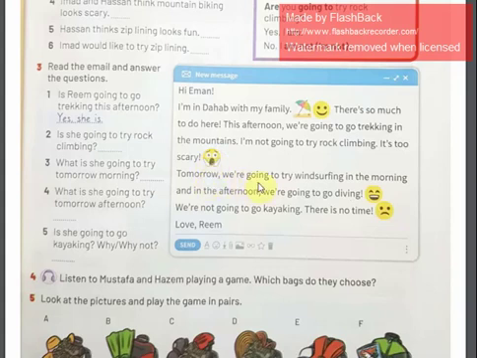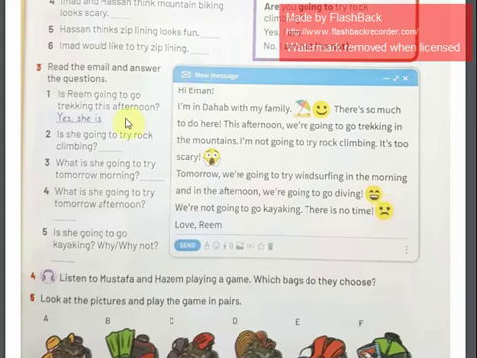Tomorrow we're going to try windsurfing in the morning, and in the afternoon we're going diving. We're going to go diving. We're not going to go kayaking. There is no time. Love, Reem." So as we can see here, Reem is talking to her friend Iman all about her future plans and things that she's going to do in this place with her family.